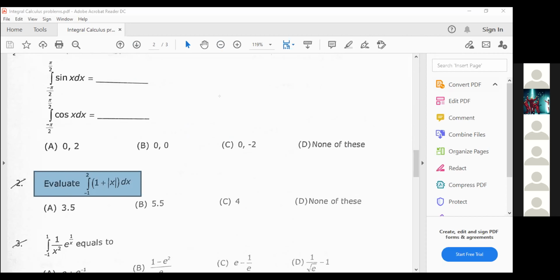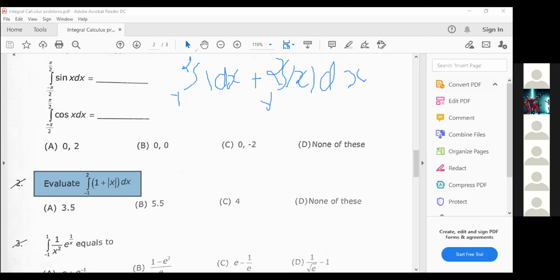So now you have to integrate this, 1 plus mod x, between the limits minus 1 to 2. Since integration is linear, you can split this first: the integral over minus 1 to 2 of the first function 1 with respect to x, plus the integral over minus 1 to 2 of mod x dx. The value of the function mod x will be different for negative values and positive values, so that's why I split this integrand first. One part 1 dx and one more mod x dx.